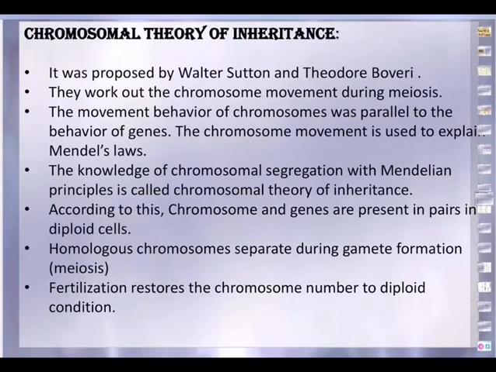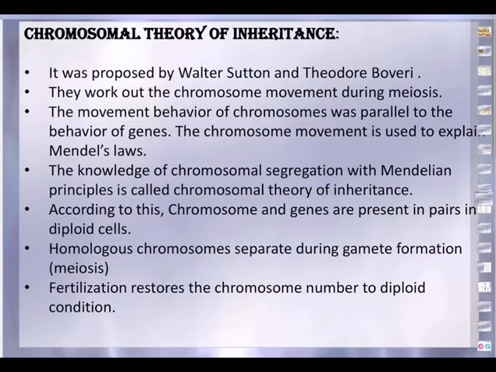Homologous chromosomes are chromosomes that look alike in their structure. Length, weight, and the genes that they carry will all look similar. They separate during gamete formation, during meiosis, and fertilization restores the chromosome number to the diploid condition.